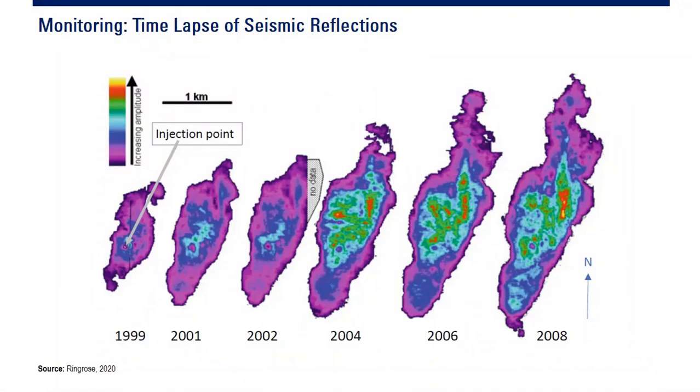And this is the visualization of the seismic reflection also. 1999, 2001 through 2008, you can see the spread of your CO2 plume, right? So it's very good monitoring and surveillance technique to know the extension, to know the area of your CO2 plume.